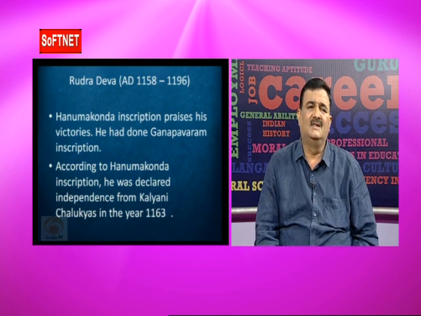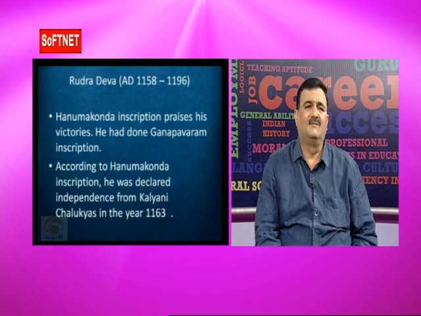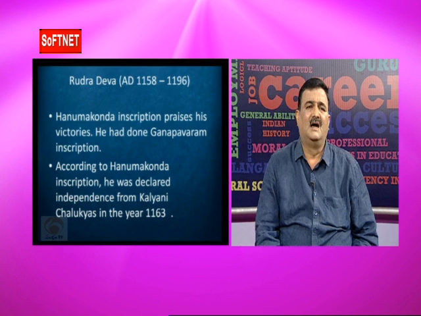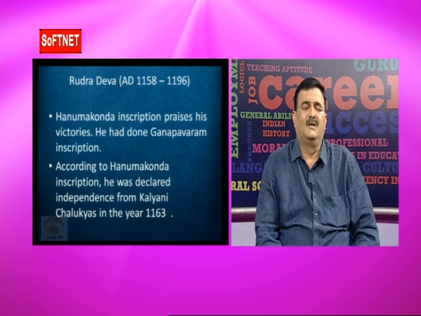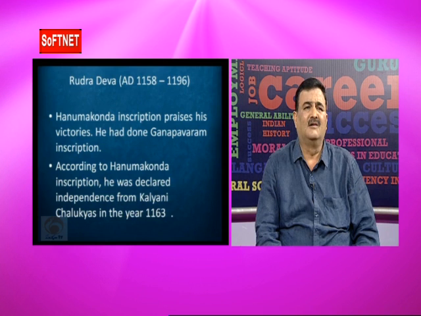In the early Kakatiyas, Beta I was the founder of the Kakatiya dynasty. After Beta I, his son Prola I became the ruler, and after Prola I, his son Beta II became the ruler of the Kakatiya kingdom. After Beta II, his son Prola II became the ruler. These are the four early Kakatiya rulers.